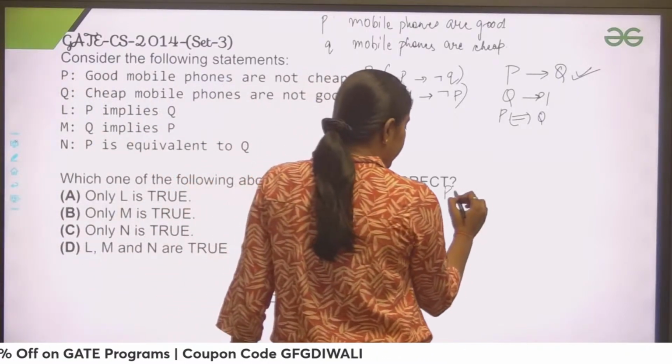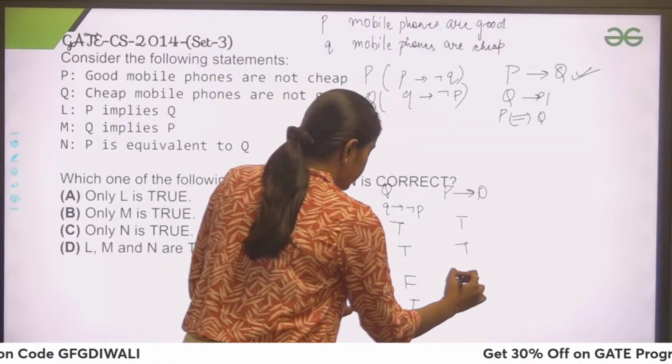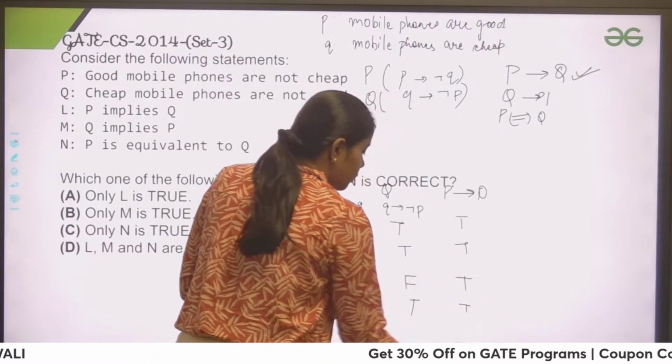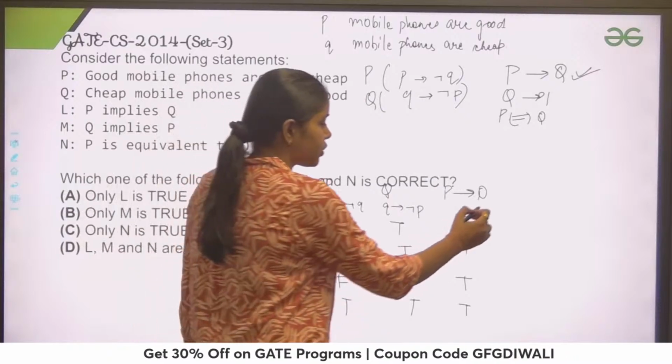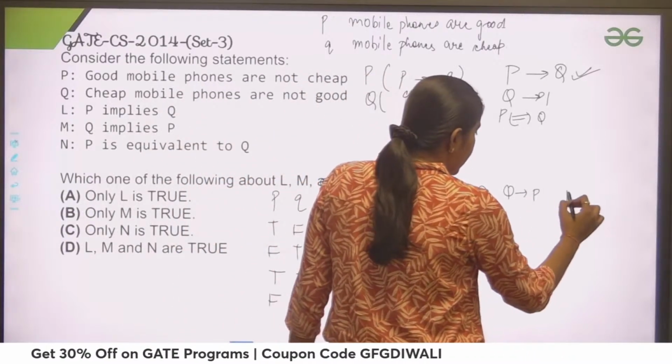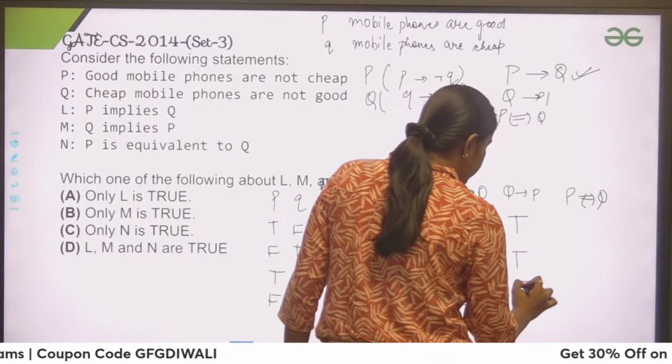Now, capital P implication Q. True implication true, true. True implication true, true. False implication false, true. True implication true, true. So P implication Q is always true. Similarly, you can check for Q implication P and P if and only if Q. They would all give you true.